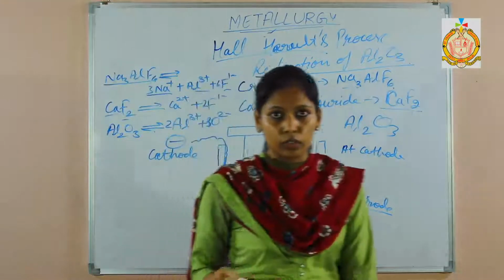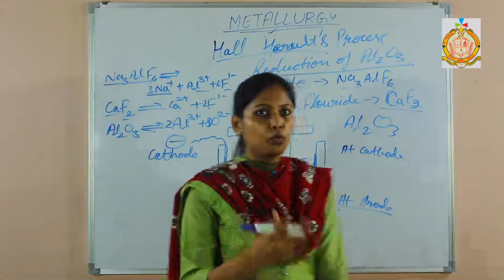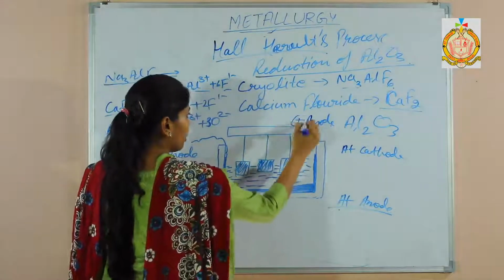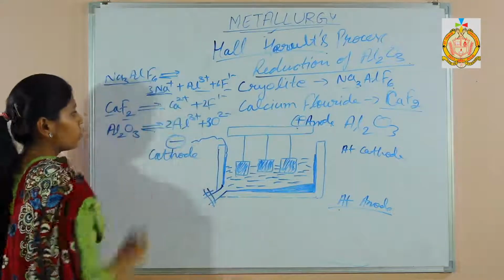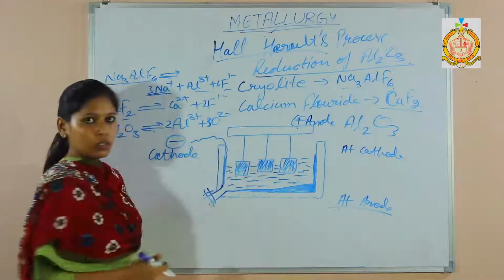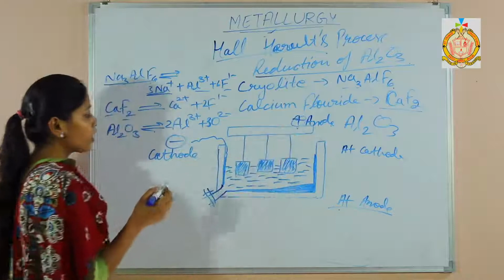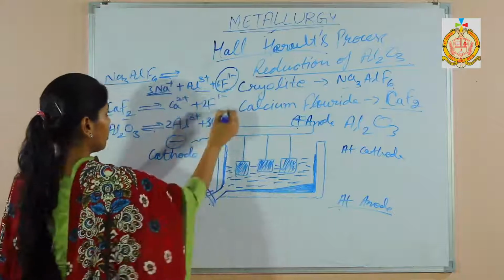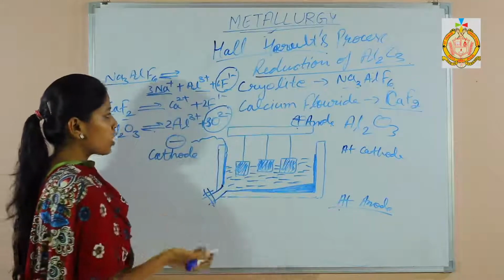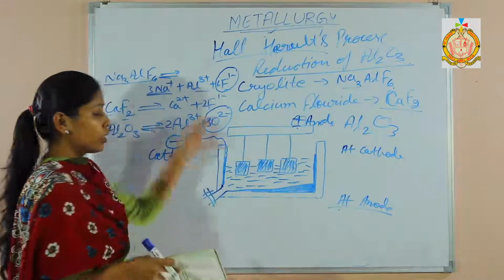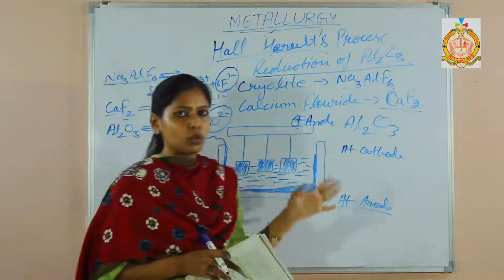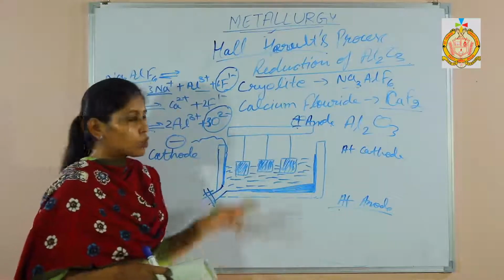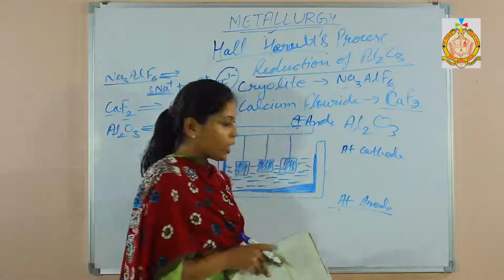As you have done in electrolysis, selective discharge: which ion will discharge? The anode is attached to the positive terminal of the battery. Which ions will move towards the anode? Anode is positive, so negative ions will move toward it. Which are the negative ions? Fluoride and oxide. Which will start moving toward the anode? The position in the electrochemical series matters. The position of oxygen is lower in the electrochemical series, so oxygen will discharge at the anode.